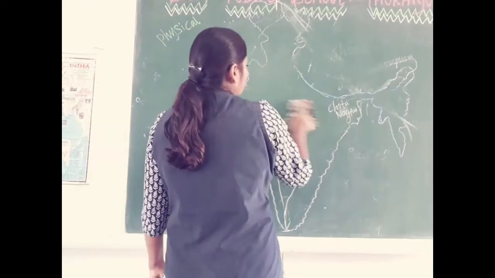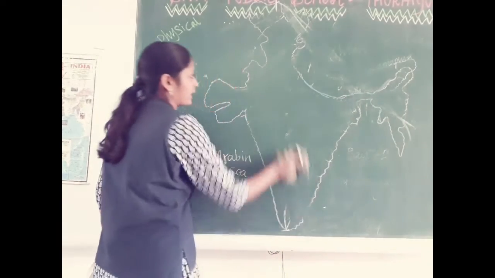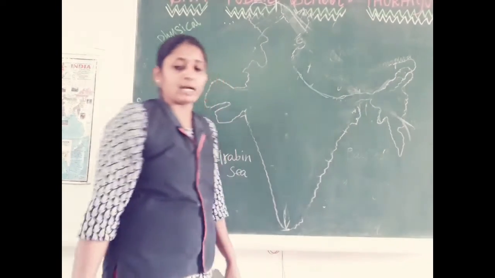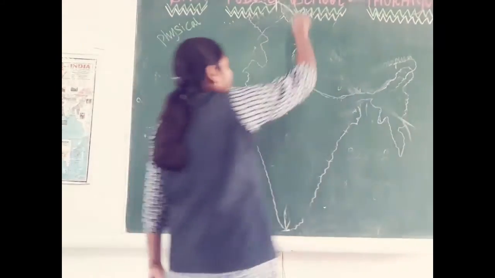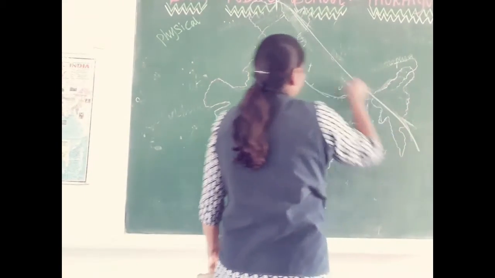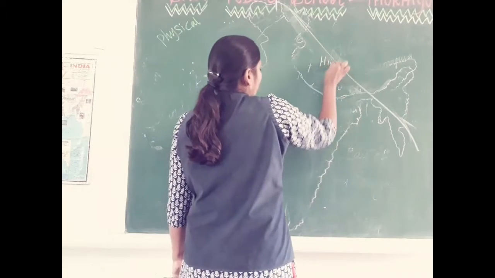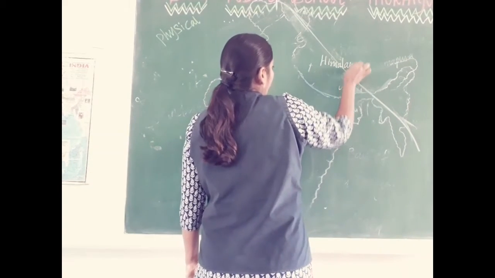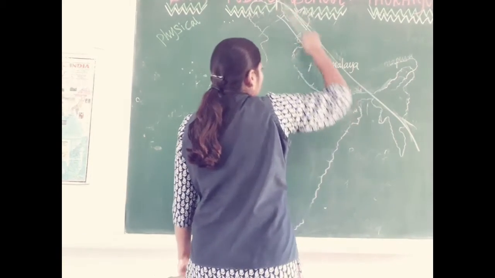Before we move into the next topic, I forgot to explain the three divisions of Himalaya. Here we have the Himalayan mountain range. We can divide the Himalaya mountain range into three parts, three different layers.